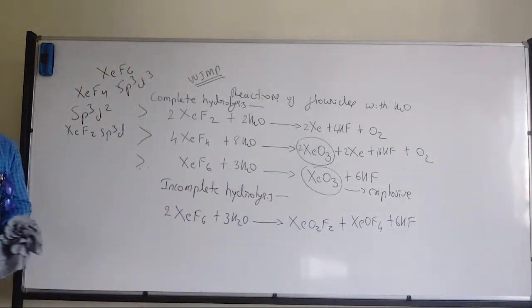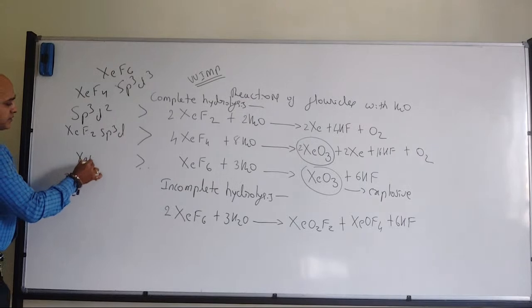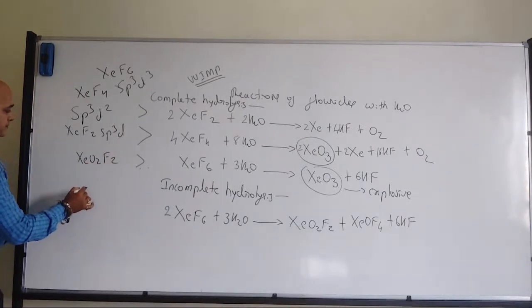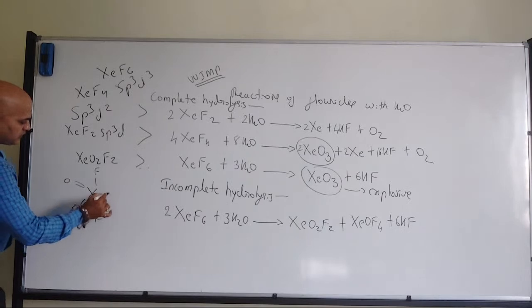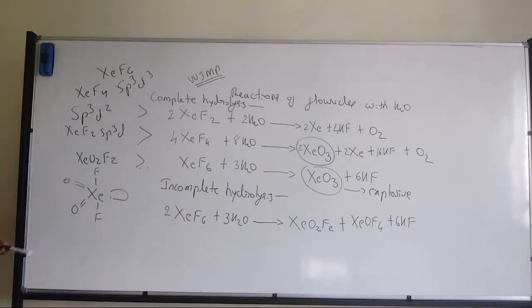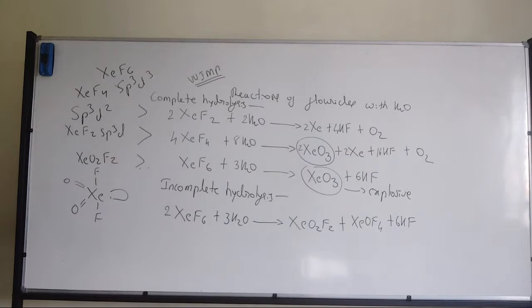Now what about what is left over? XeO2F2. Which type of geometry? This one we have discussed already with the help of SF4, sulfur tetrafluoride.